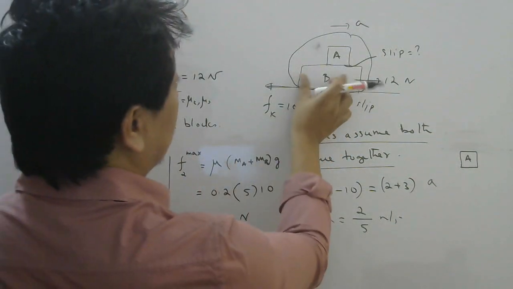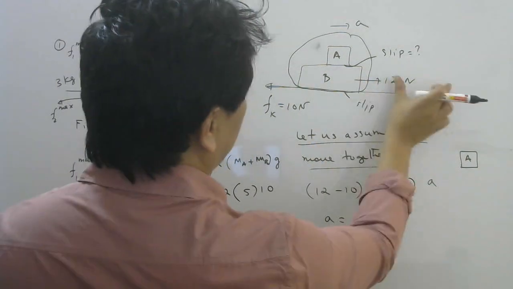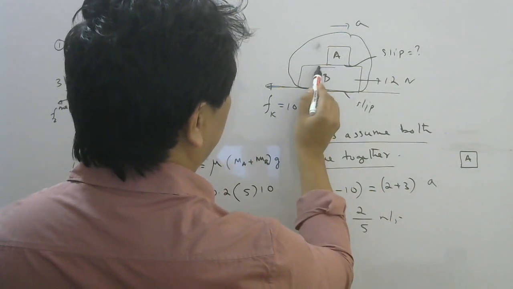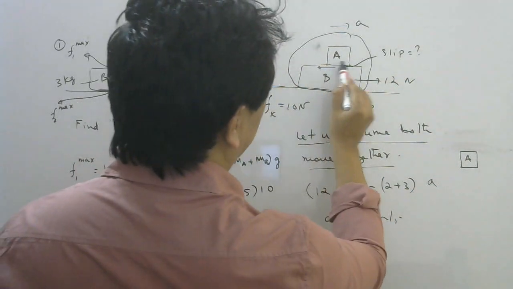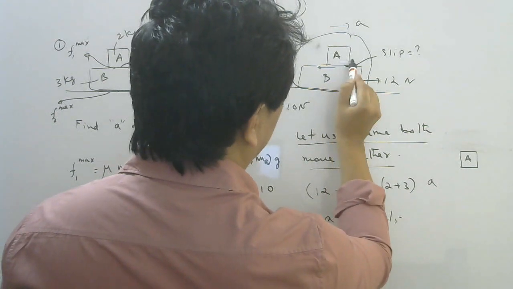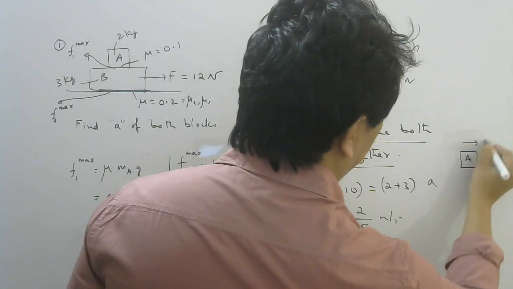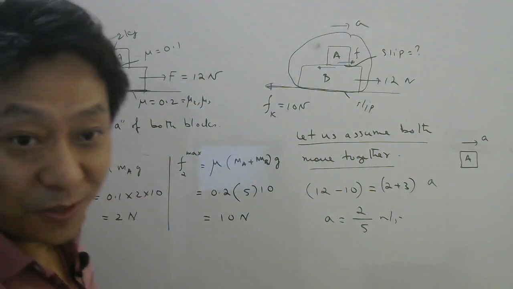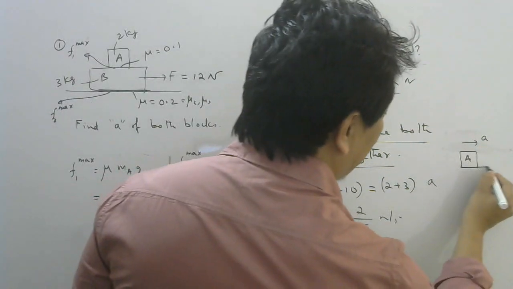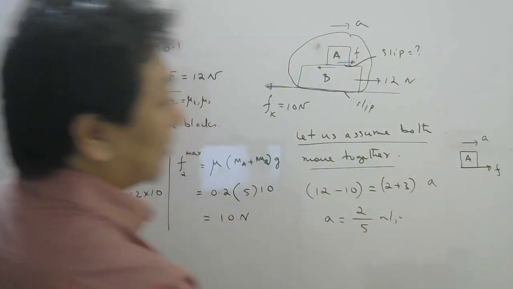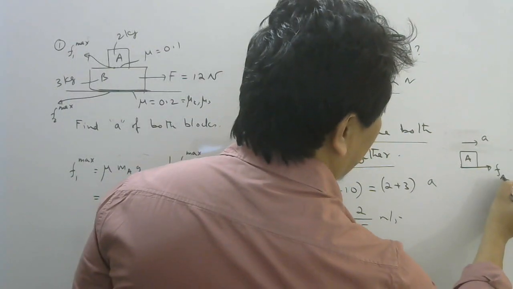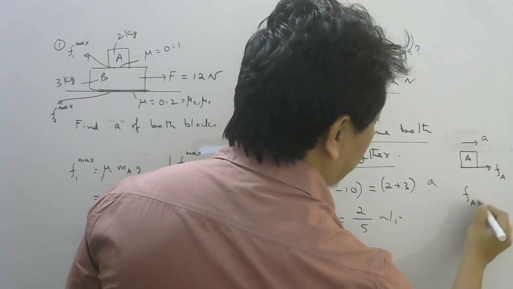Now this body is trying to go this way. So friction on this body will be here. Reaction of that friction will be on A this side. And it is understood only, right? A is also accelerating this side. If you assume they are moving together, then friction on A should be here only. So let us assume the friction on A is Fa. Then what will be Fa?